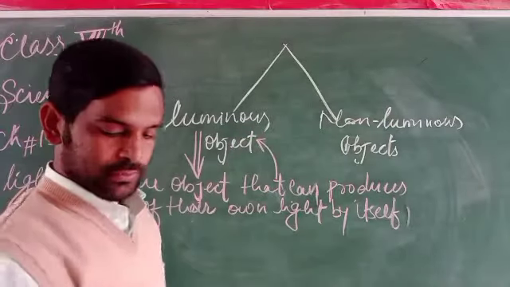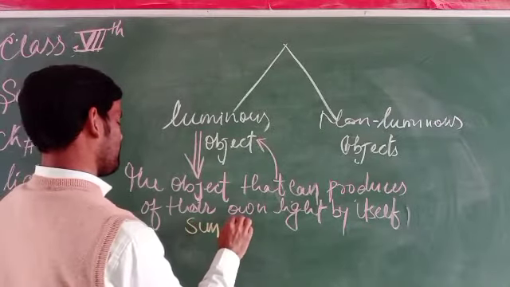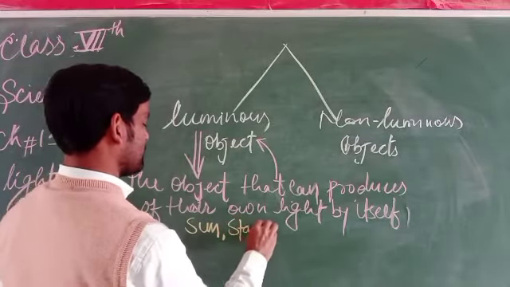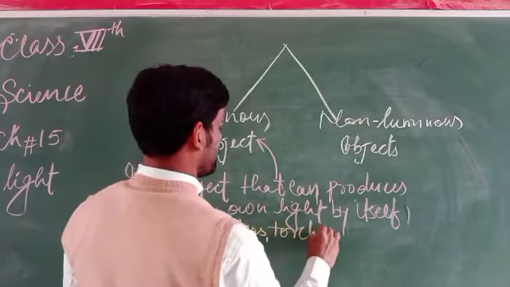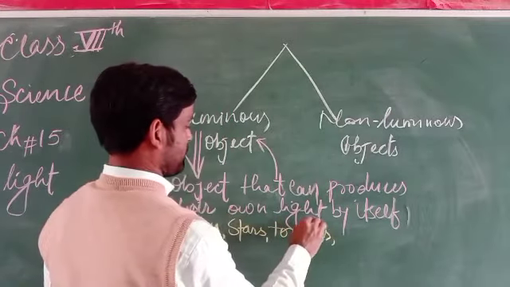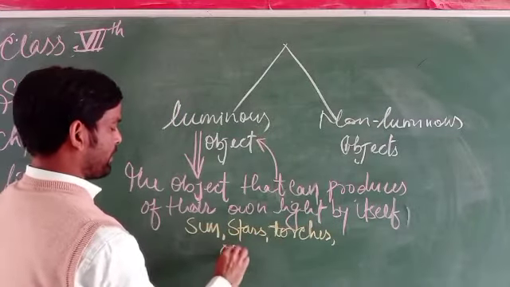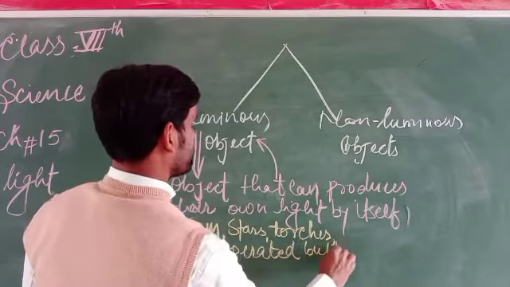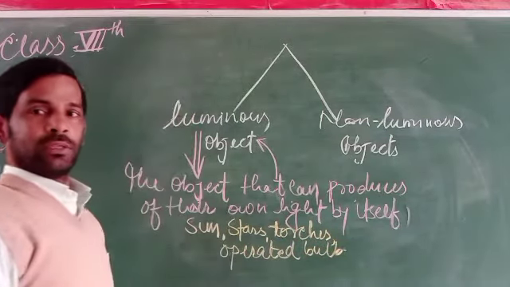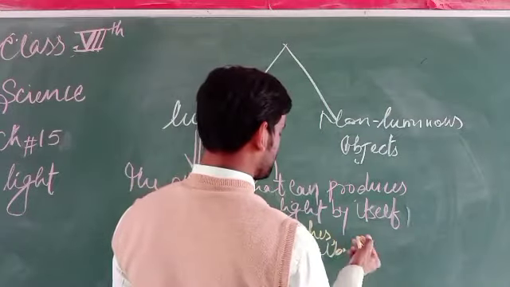Examples are the sun, stars, torches, and an operated bulb. These are different luminous sources.